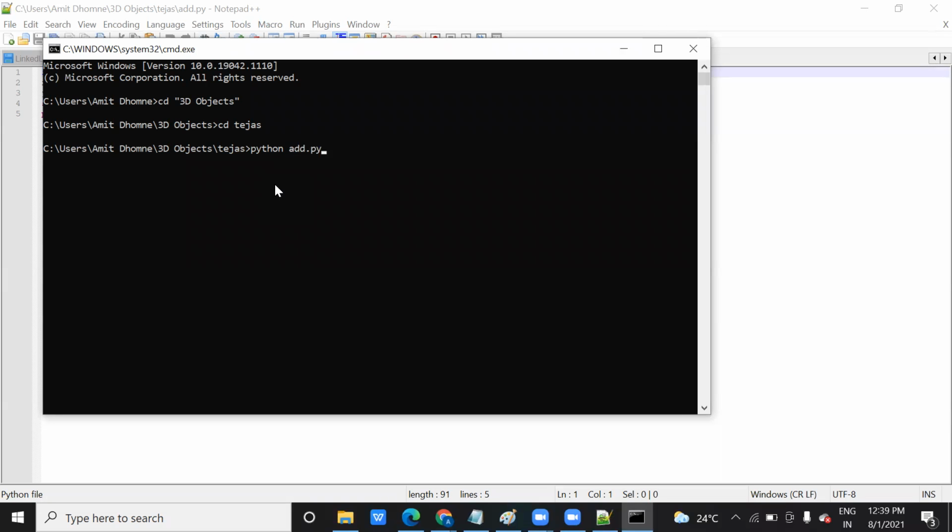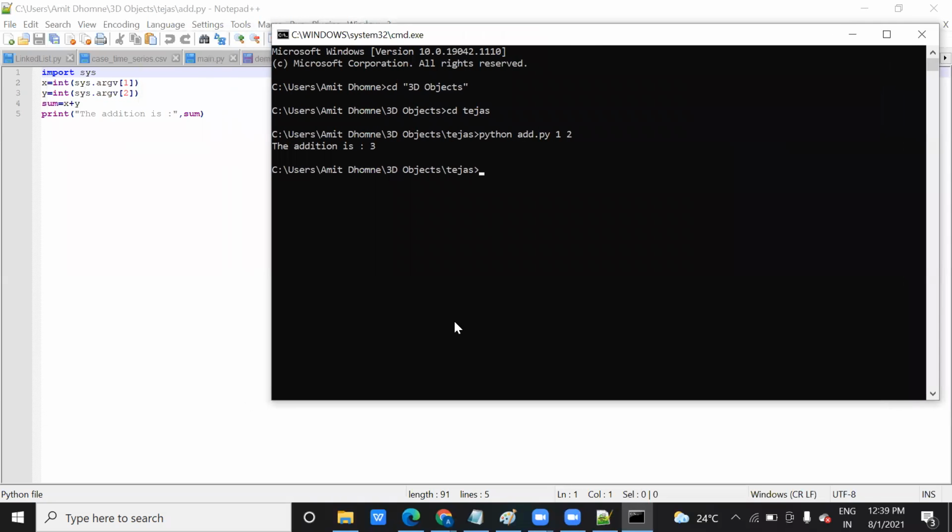Now on this instruction itself you can pass arguments, instead of passing on the screen or console. You can pass it here only. You can see the addition is 3. How I did this, you can check it here.